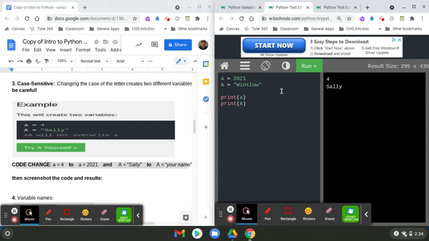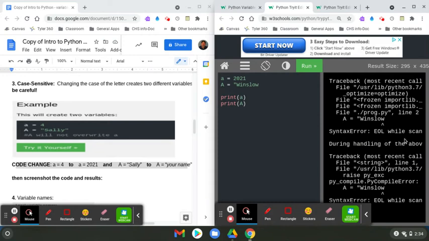And remember, if you make a mistake, well, let's run this one first and I'll talk about this. So what's going to happen is it should be 2021, and then my last name. If you make a mistake, like you leave a quotation mark off, you're going to get an error and it's going to be a big error. So you got to kind of look at it. Well, where is it telling me it's making a mistake? Oh, it says A. If you look right here, this piece right here, it'll tell you where the mistake is. Something's missing. And what it's telling you is that this is missing, your quotation.